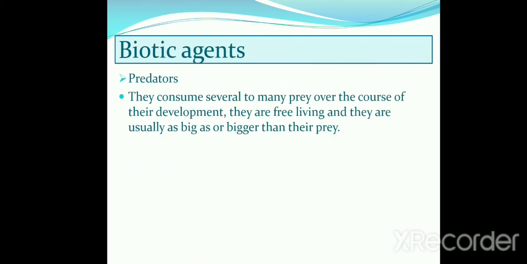Next one is biotic agents. By using predators, the biotic agents work as biopesticides. They consume several to many prey over the course of their development. They are free living and they are usually as big as or bigger than their prey.